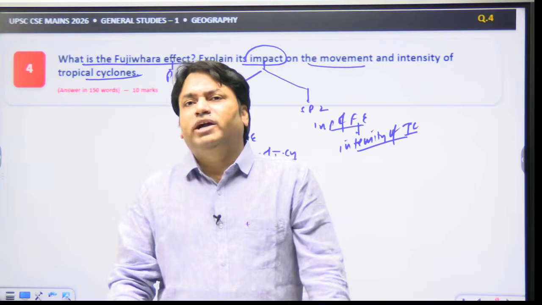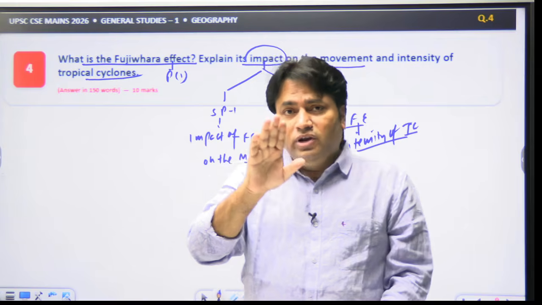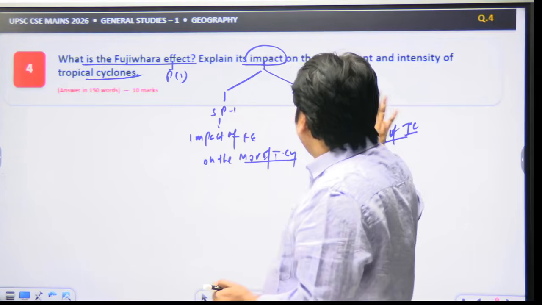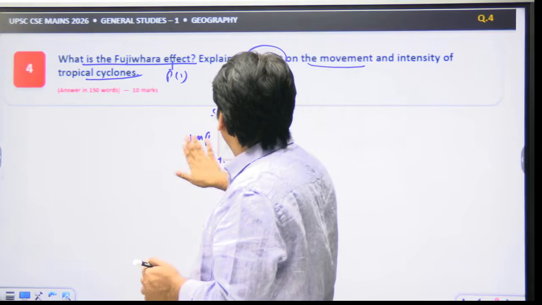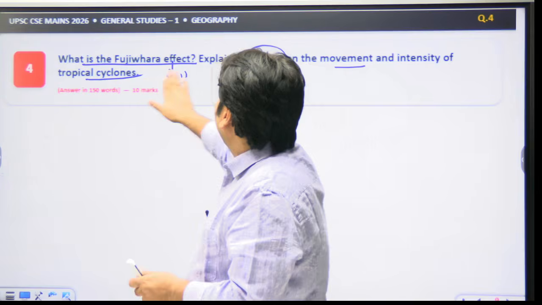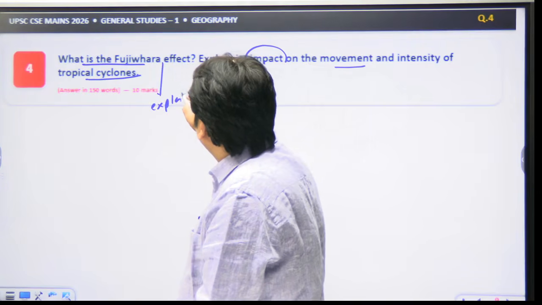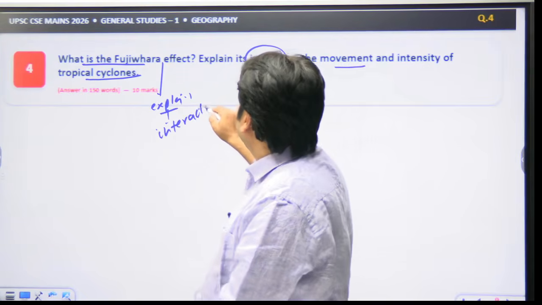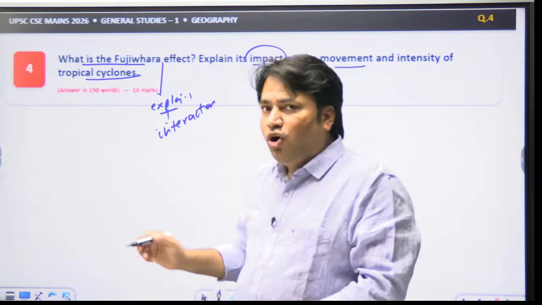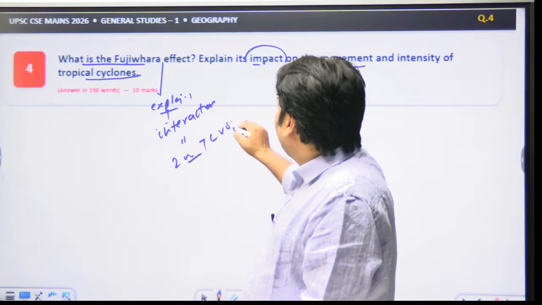So we all know that the Fujiwara effect describes the interaction of two nearby tropical cyclone vortices. This is the main part of the concept, that the Fujiwara effect explains the interaction of two nearby tropical cyclone vortices.